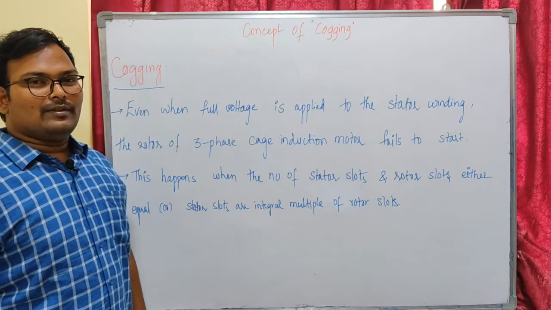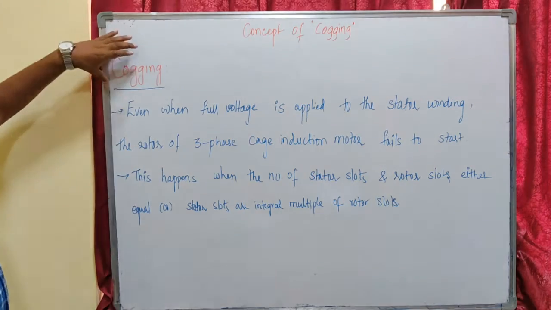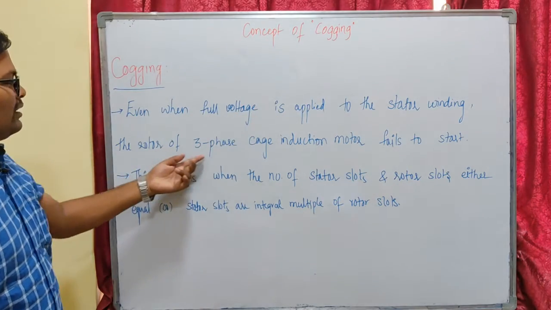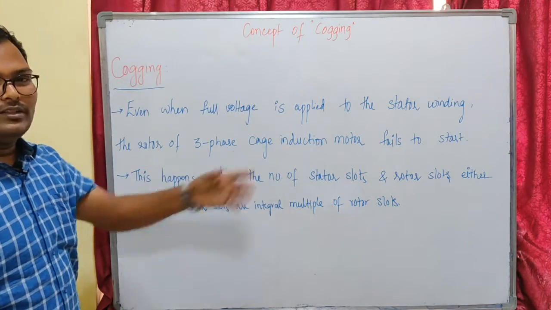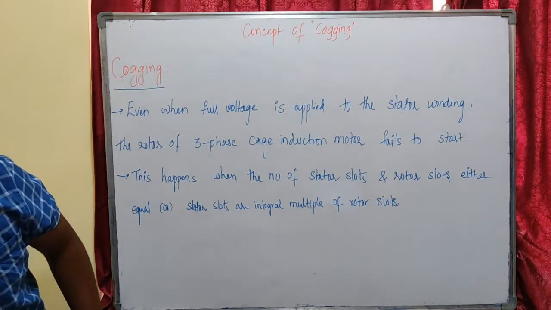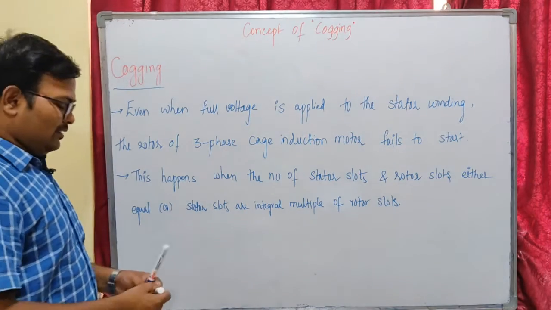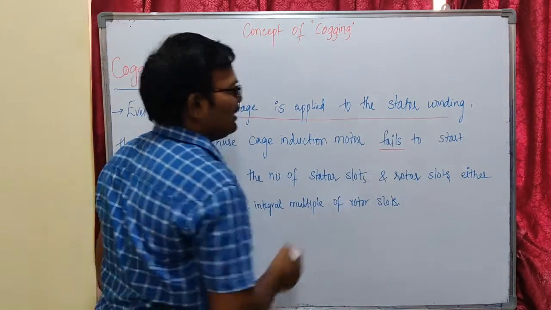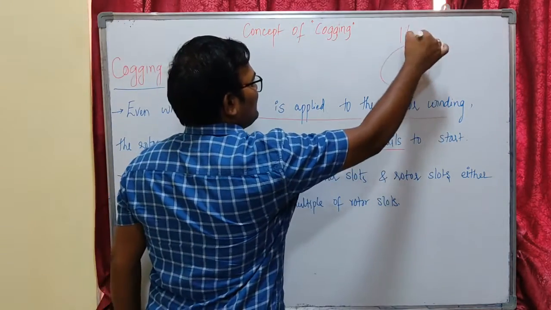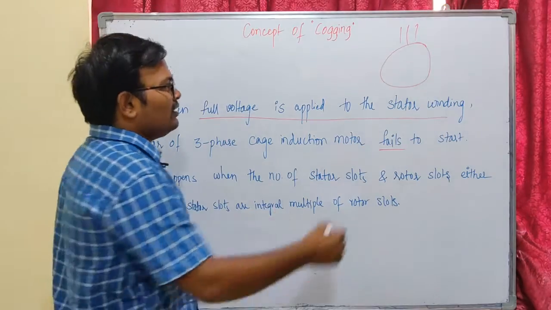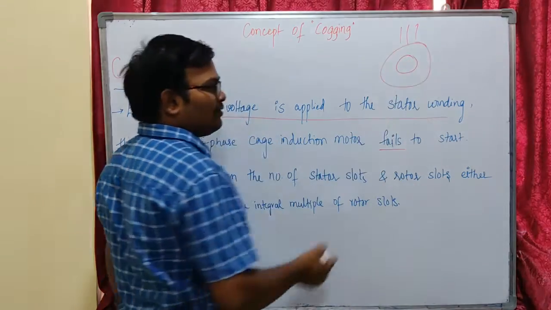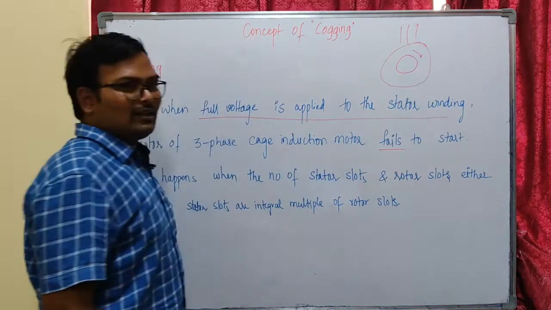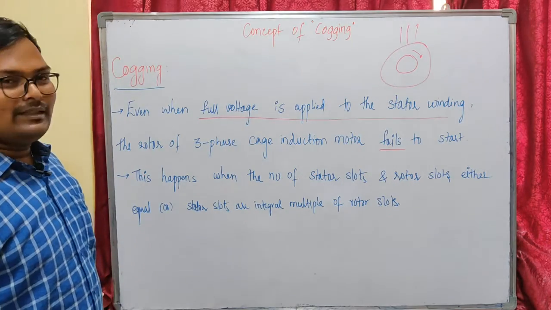So let us see what is the concept of cogging. What is the statement here for cogging? Even when full voltage is applied to the stator winding, the rotor of a 3-phase cage induction motor fails to start. That means it fails to start even when we have applied our supply. The stator winding is applied with a 3-phase supply, but our rotor fails to start. The rotor has not started any rotation. So why is it happening?